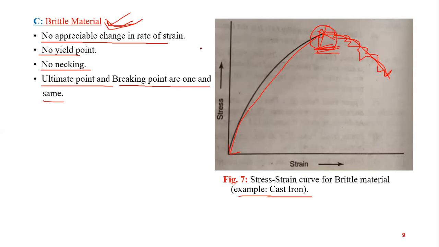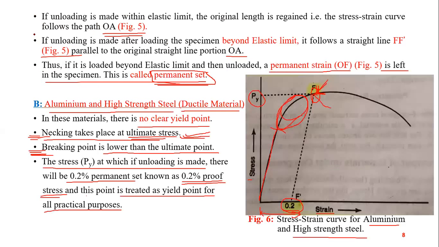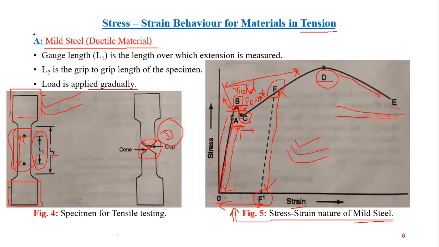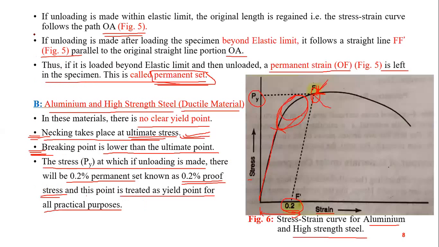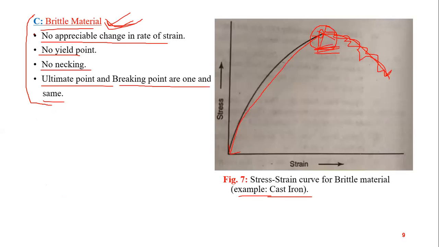For brittle material, you need to remember these properties, because in GATE, when they ask 1 mark questions, they ask some theoretical questions as well. In those theoretical questions, they can ask these properties. Now you have studied the stress strain diagram for ductile material, mild steel, aluminum and high strength steel, and brittle material, example cast iron.